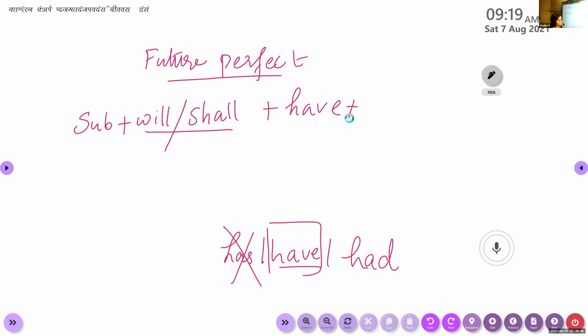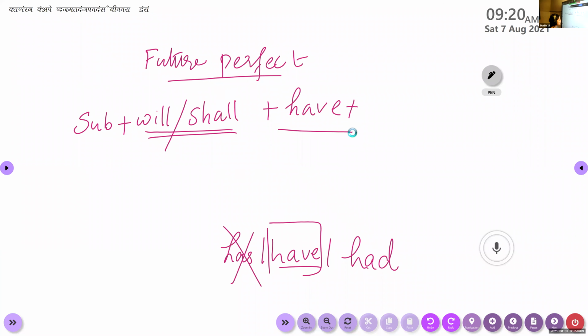Ma'am, can I say? You haven't used a verb here properly. Which main verb are you going to use here? If you are setting a rule for future perfect, you should use a main verb also, right, after the auxiliary verb. Will or shall are modal auxiliaries, and have is also an auxiliary verb. Along with will or shall and have, we should use a main verb.